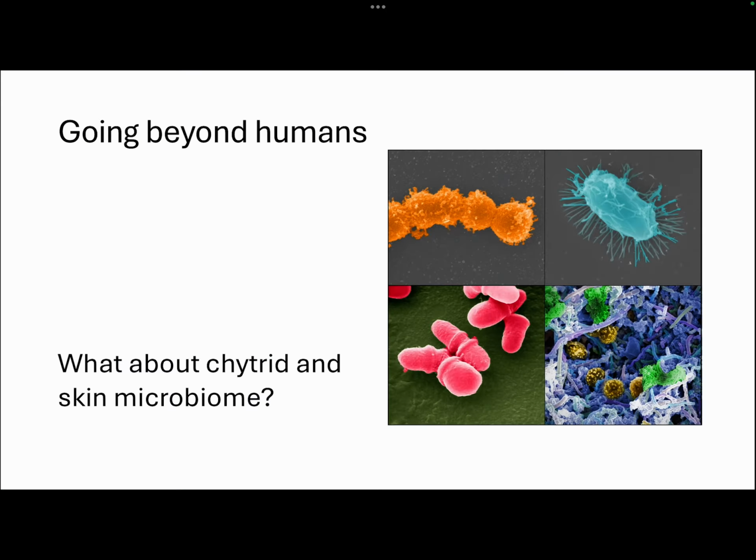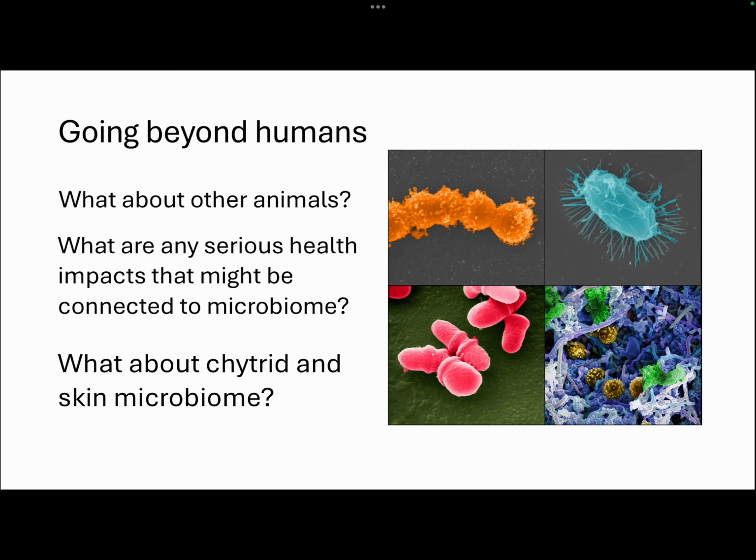Now, it's worth noting that there have been extensive studies that have looked at human microbiota and human health. But what about other animals? What studies exist out there that have maybe looked at serious health impacts regarding the microbiome, especially something like dysbiosis and animal health? And this led me to think particularly about chytrid. Chytrid is an infection that has been studied quite extensively and has had serious global impact. So what could potentially be a link between chytrid infection, or chytridiomycosis, and the skin microbiome?